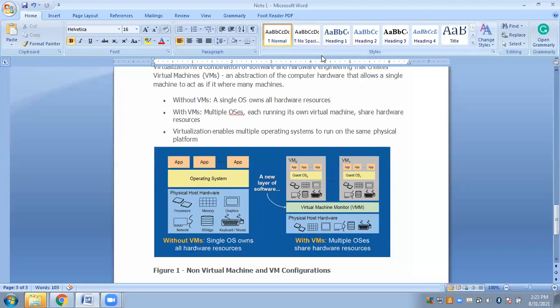No, ma'am. समझ आया virtualization? The difference between virtualization and cloud computing, right? So next class we'll learn about types of virtualization and types of hypervisors.